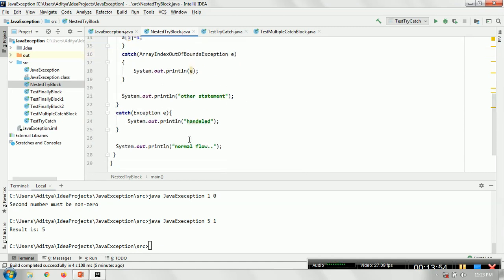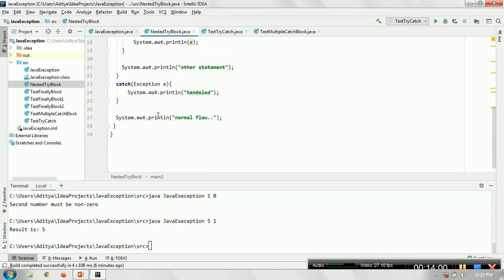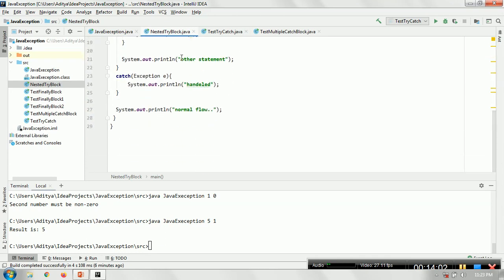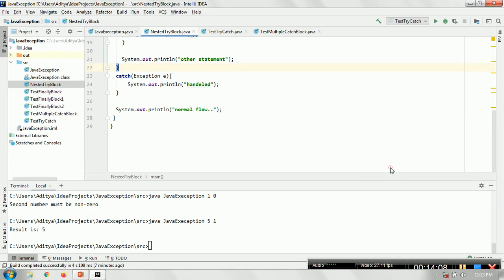And then for the outer try we have this exception e that says handled. So obviously both tries are working, this other statement will execute, and then this is the normal flow. We'll try to execute and see what is actually happening behind.